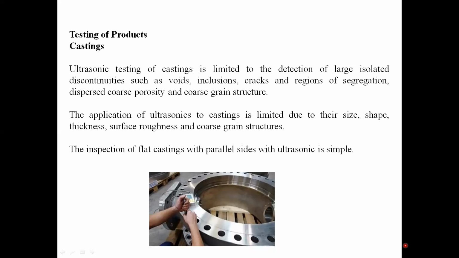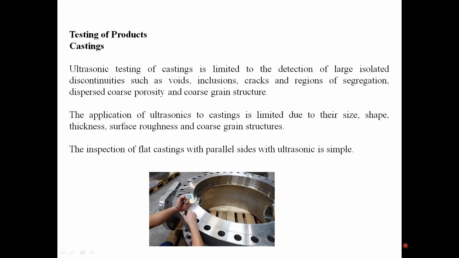We can use ultrasonics for finding the defects in different castings. But the application of ultrasonics is limited in the case of castings, because we prefer castings when we need complex shapes. Most of the complex shapes are manufactured by using castings. Because of the geometrical problems, limited applications are there for ultrasonics in castings. If the casting has more complexity in shape, we can't conduct ultrasonics in an effective manner.